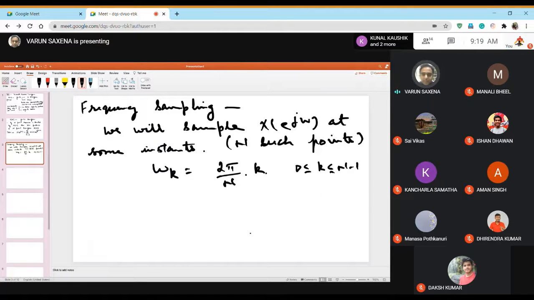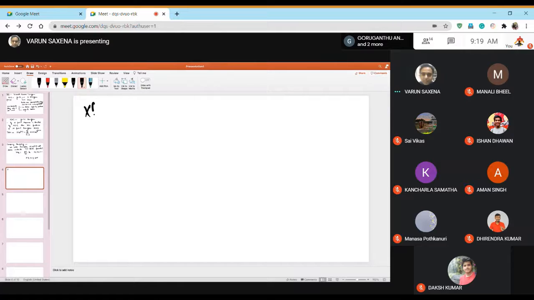So you'll have n number of increments over the interval of omega. Because we start from 0 and end up at 2 pi, there'll be n number of intervals between them. So this is what frequency sampling was all about, and that meant that X e to the power j omega became the sum from n equal to minus infinity to plus infinity of xn e to the power minus j omega n.